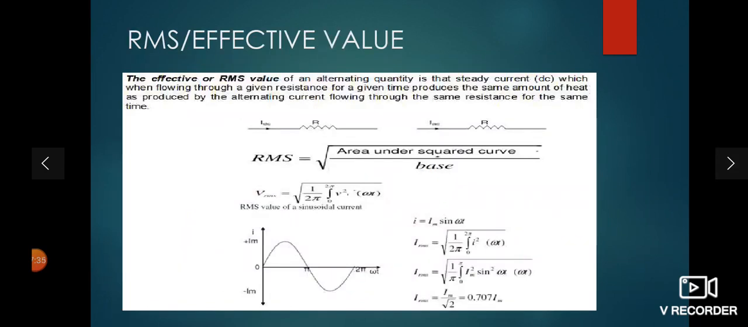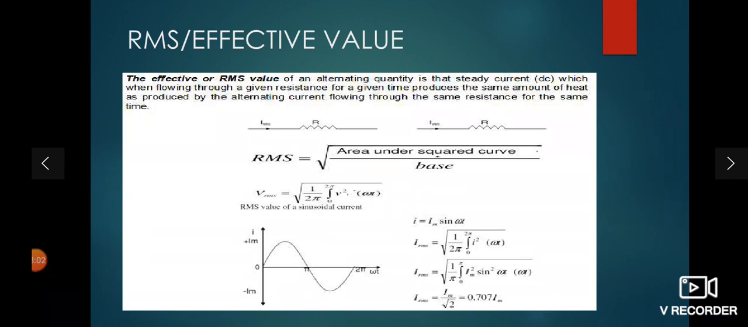Now what is the RMS value? See here, alternating quantity means what? An alternating quantity whose magnitude continuously changes with respect to time. So how can you represent the AC value? The AC value is represented by the RMS value. So the RMS value is equal to what? And how can you derive the equation for the RMS?